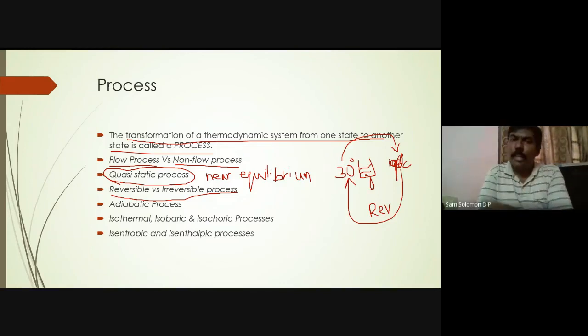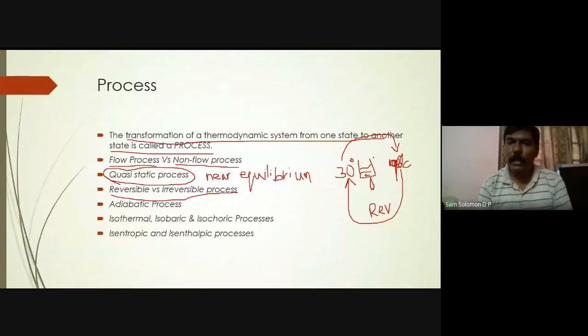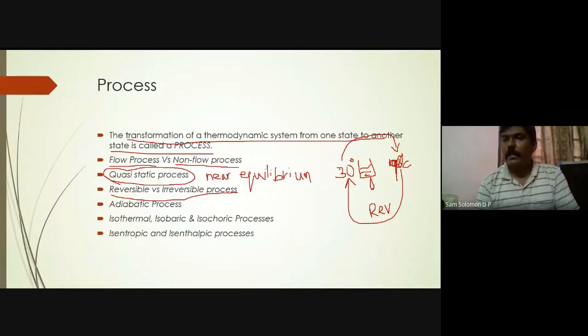So now you are convinced that it is a reversible process. But it is not a reversible process. I'll tell you why. What we did was concentrate only on the system. The system was taken from 30 degrees to 90 degrees, and the system is brought back from 90 degrees to 30 degrees. Okay, fine. What about the surroundings?